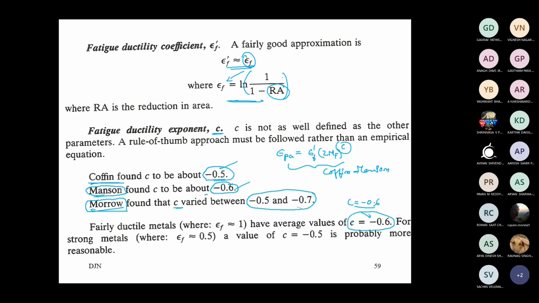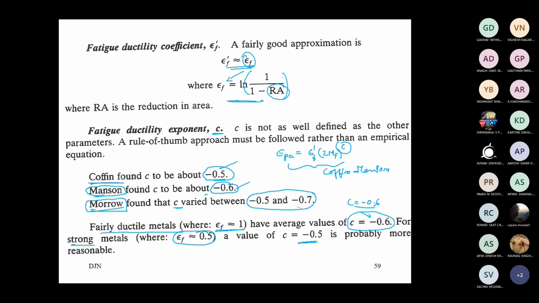We may also follow a thumb rule that for fairly ductile materials, where the strain epsilon f dash, the strain in the material, is equal to about 1. For strong materials, meaning brittle, hard materials, where strain is less, you can find the C value is probably minus 0.5. So this gives you an idea why Coffin found it to be minus 0.5 and why Manson found it to be minus 0.6. Now you have your answer.